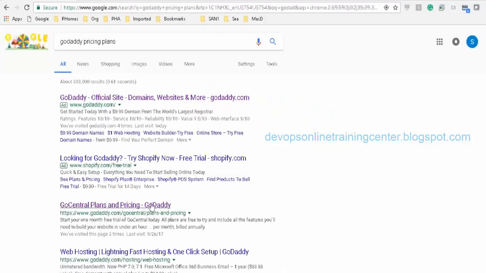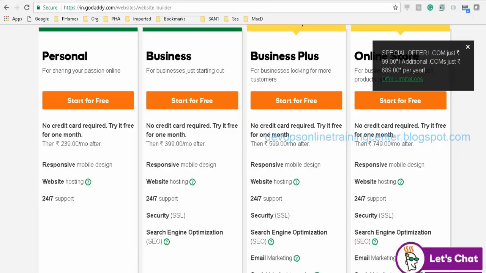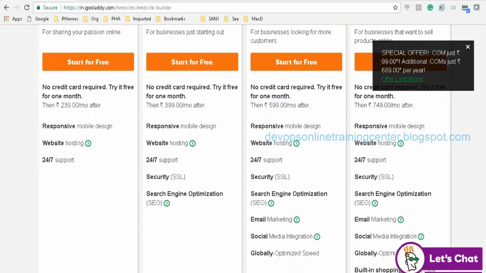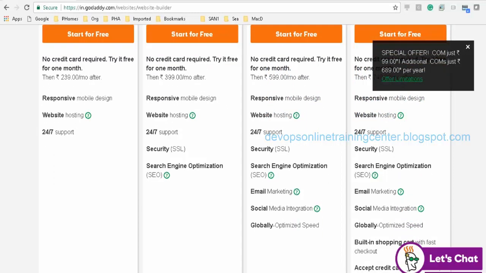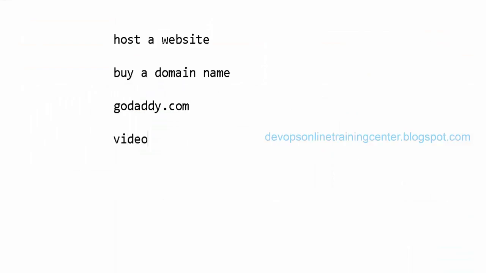GoDaddy pricing and plans. There are some different options. Let us say I want to store some video games. I just want to host a website which hosts video games, and people will be downloading video games from that website. So basically I need some kind of storage, in terms of GBs or TBs, so that people can click and download from my site. So I need to buy a plan.